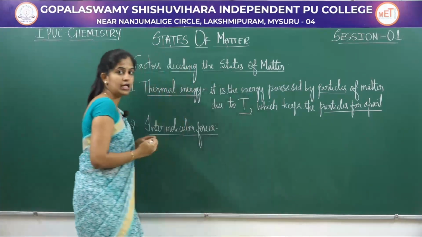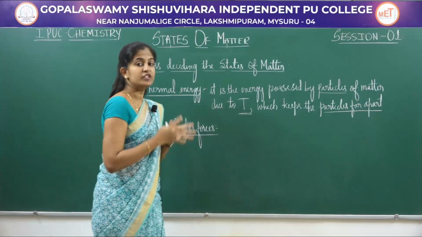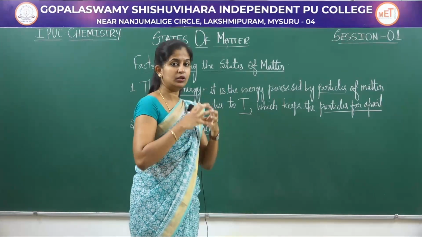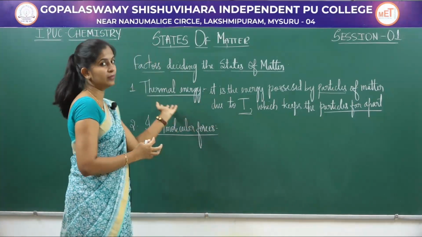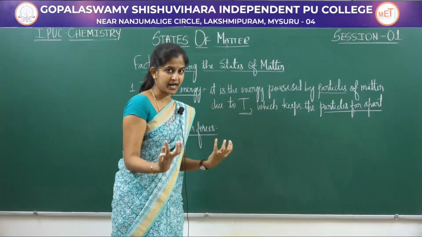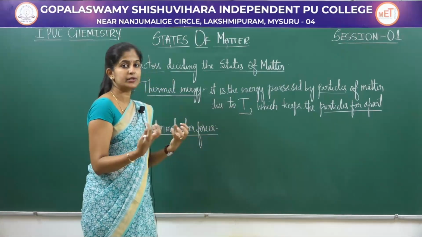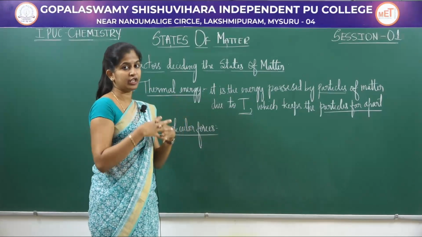The next factor which decides the states of matter is intermolecular forces. These are the type of energy or force which tries to keep the molecules together, opposite to thermal energy. Thermal energy tries to keep the molecules apart. Intermolecular force tries to keep the molecules together.